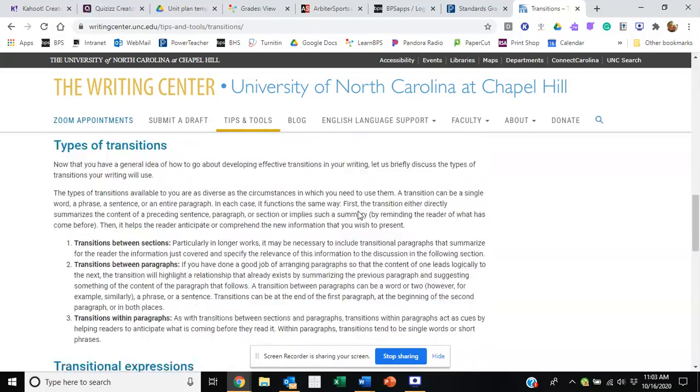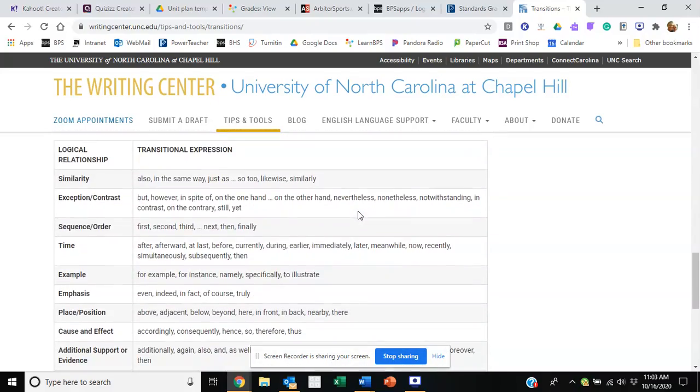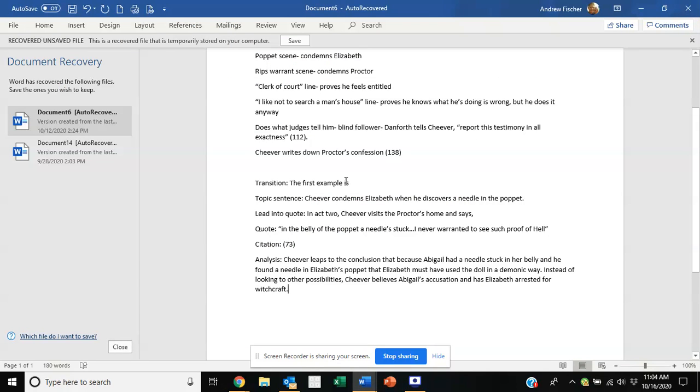So let's see. Let's scroll down and look at some examples. All right, these are some examples of transitional words. Also, in the same way, first, second, third, right? These are all transitional words. Mine is the first example.